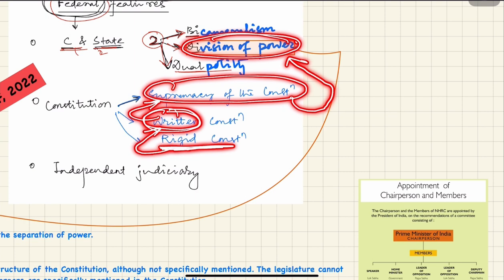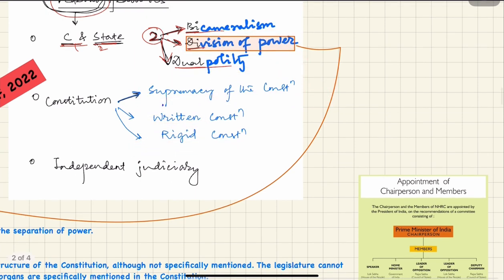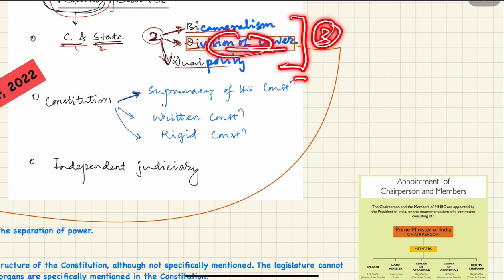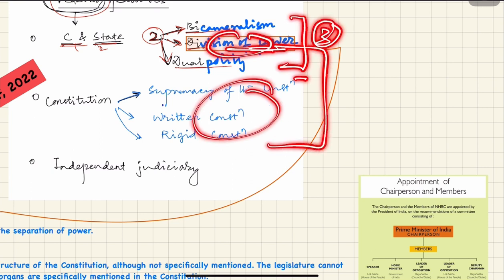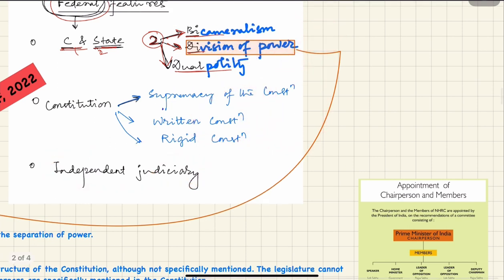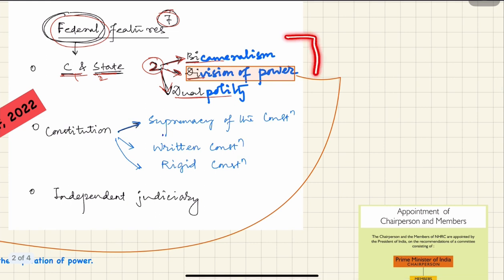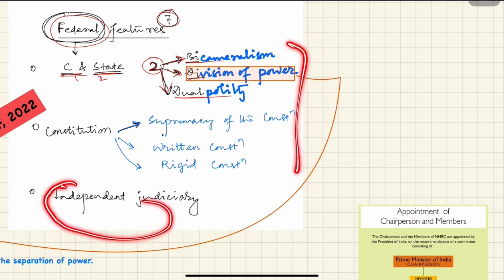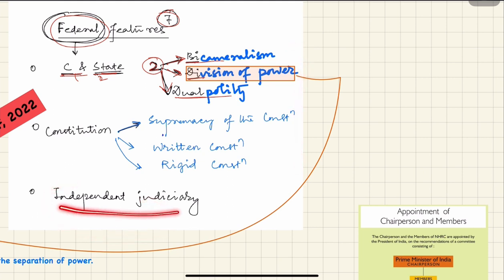Got it? So first we understood three federal features, then from this division of power we remembered these three. The last one is independent judiciary. Remember like this: all the above said federal features can be kept safe only when there is an independent body looking after this. And that independent body is the independent judiciary.